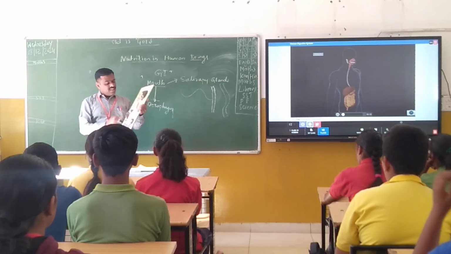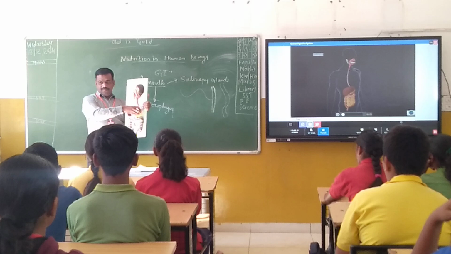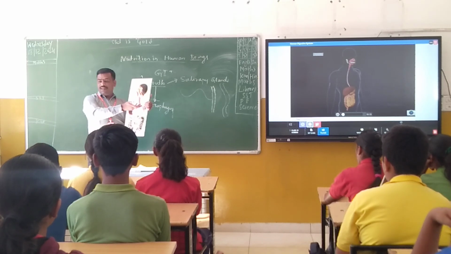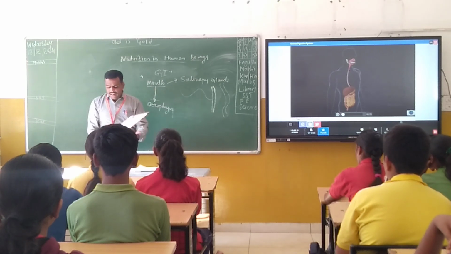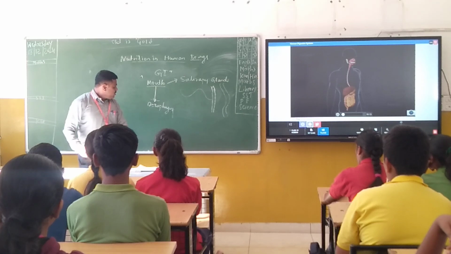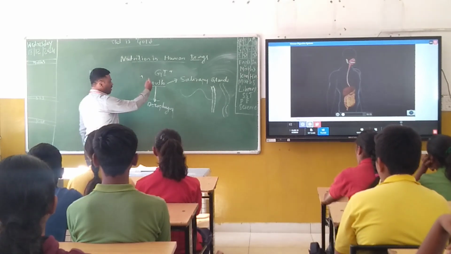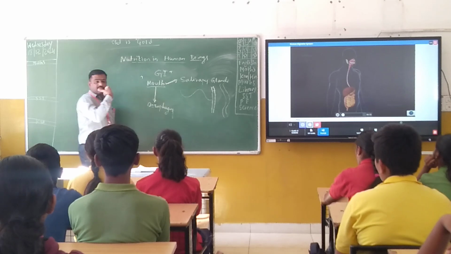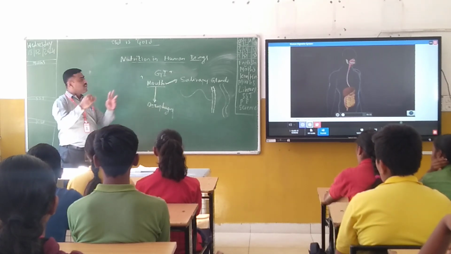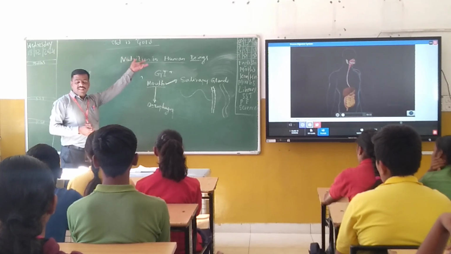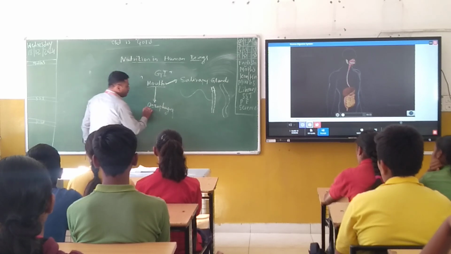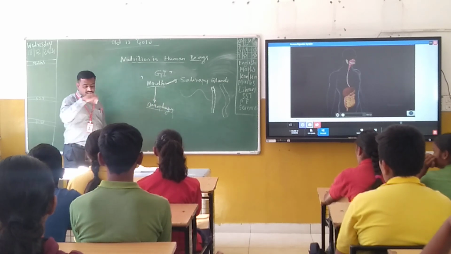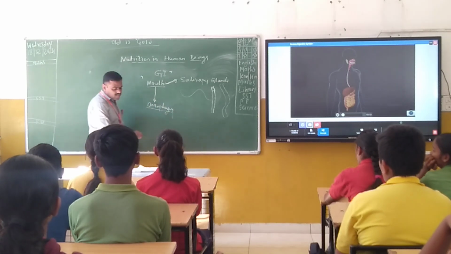But it is considered as a J-shaped organ. Here, all of you see this flow chart. First one is the mouth. Mouth is the first part of the digestive system or digestive tract. Second one is the esophagus. And third one is what? Stomach.